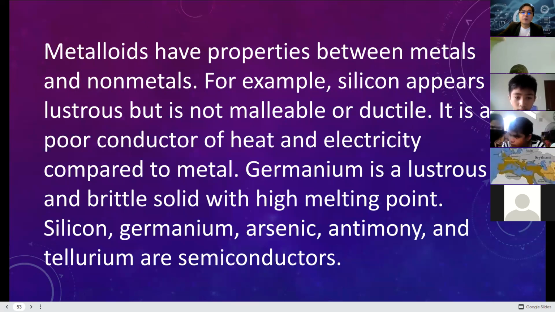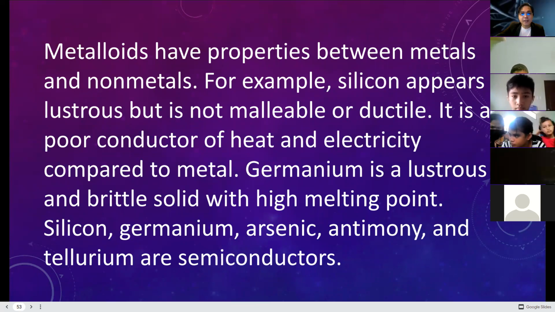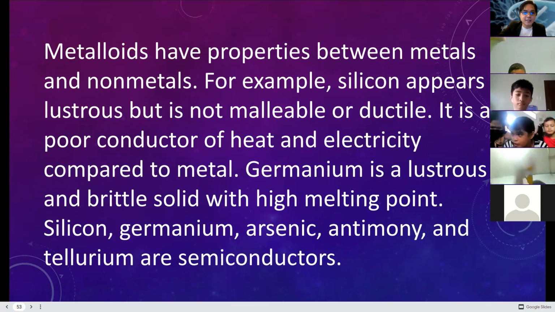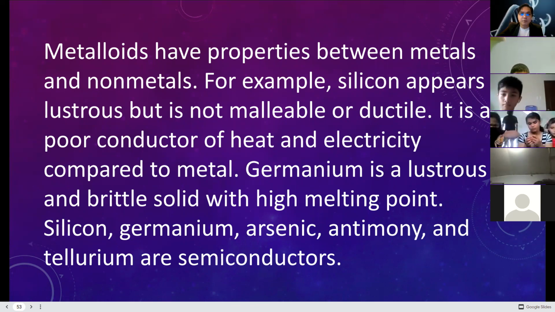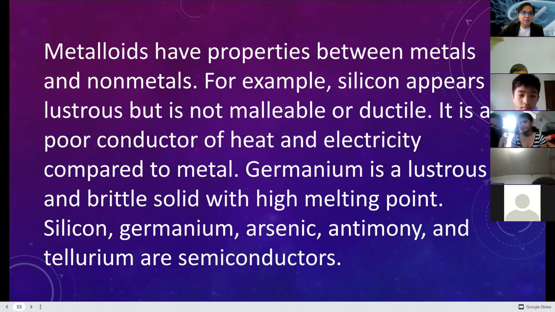How about metalloids? Metalloids have properties between metals and non-metals. Example, silicon appears lustrous, but it is not malleable or ductile. It is a poor conductor of heat and electricity compared to metal.